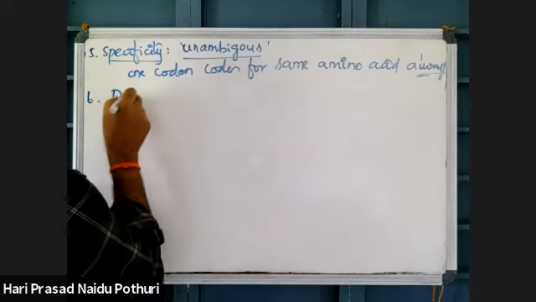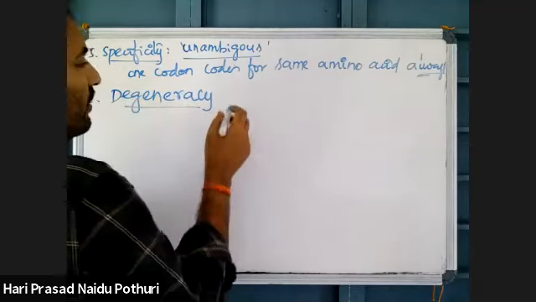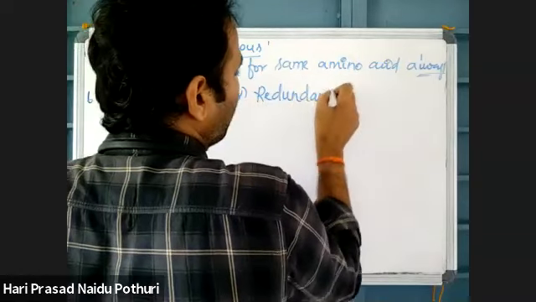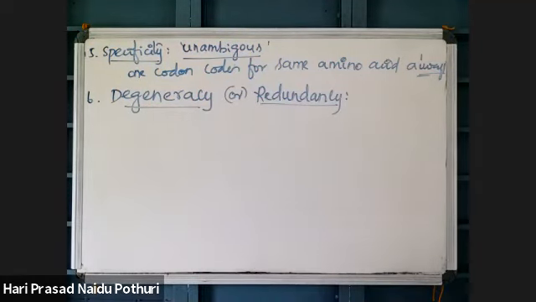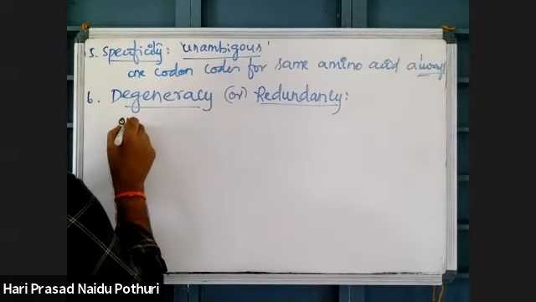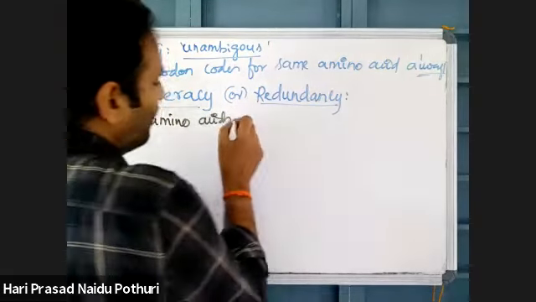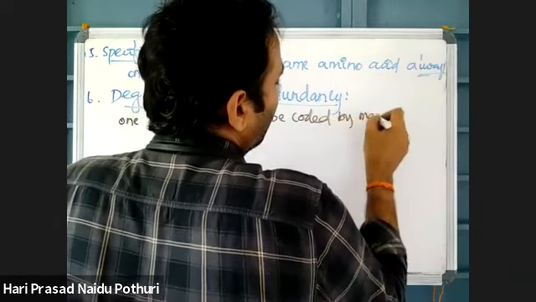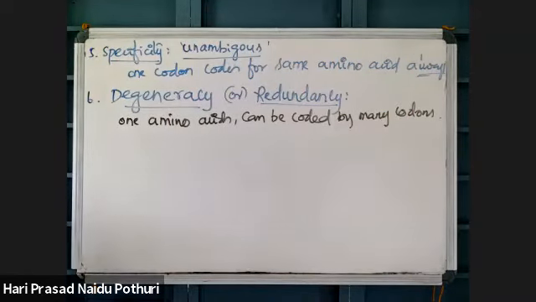Next property. Genetic code is said to be degenerate. Degeneracy, that property, is also called redundancy. Redundancy means one amino acid can be coded by many codons. Many codons can code for a single amino acid.